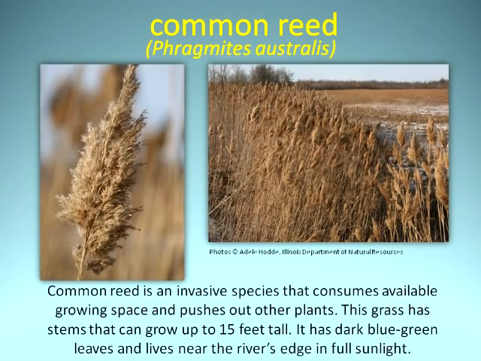Common reed is an invasive species that consumes available growing space and pushes out other plants. This grass has stems that can grow up to 15 feet tall. It has dark blue-green leaves and lives near the river's edge in full sunlight.